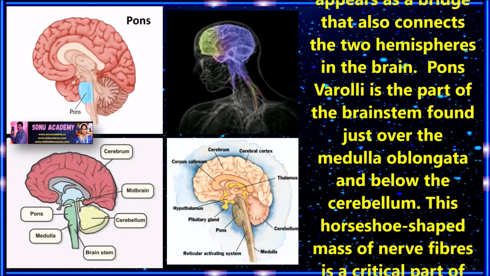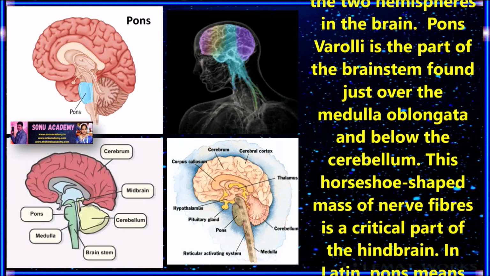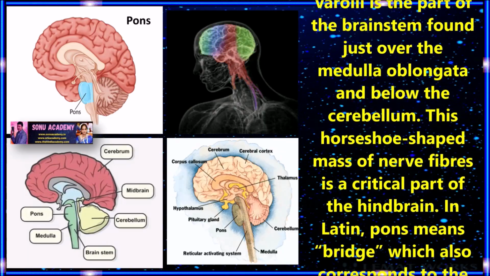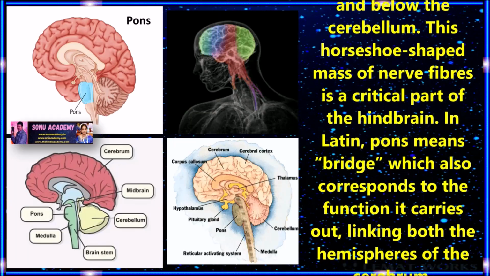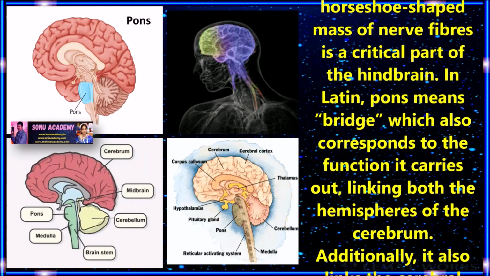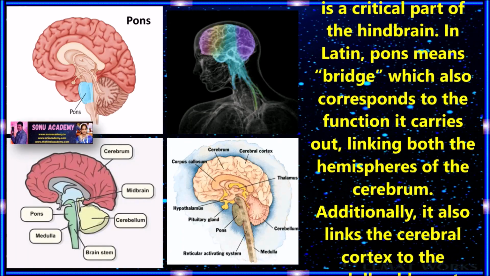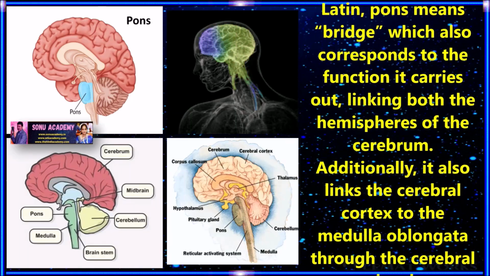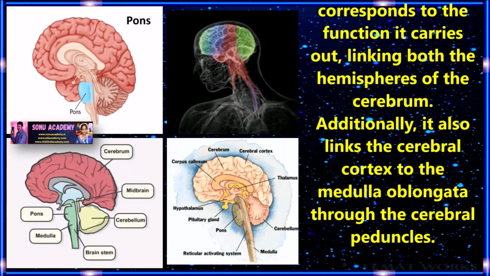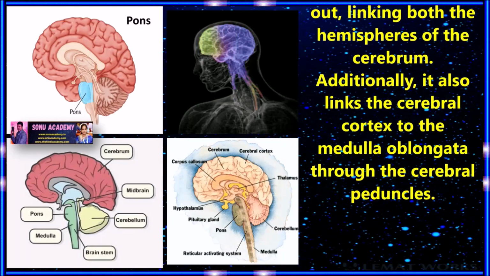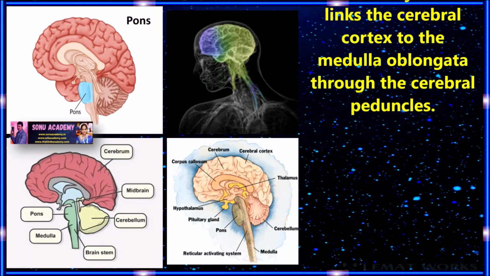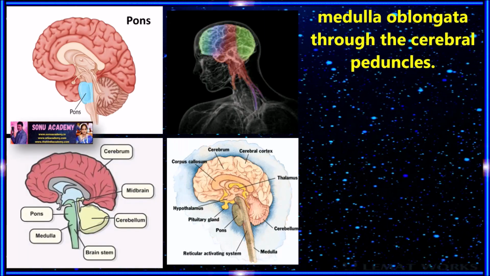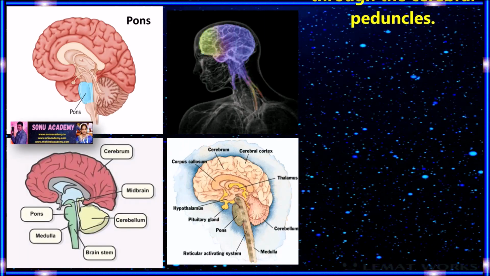Pons varolii is a part of the brainstem found just over the medulla oblongata and below the midbrain. This horseshoe-shaped mass of nerve fibers is a critical part of the hindbrain. In Latin, pons means bridge, which also corresponds to the function it carries out, linking both hemispheres of the cerebrum. Additionally, it also links the cerebral cortex to the medulla oblongata through the cerebral peduncles.